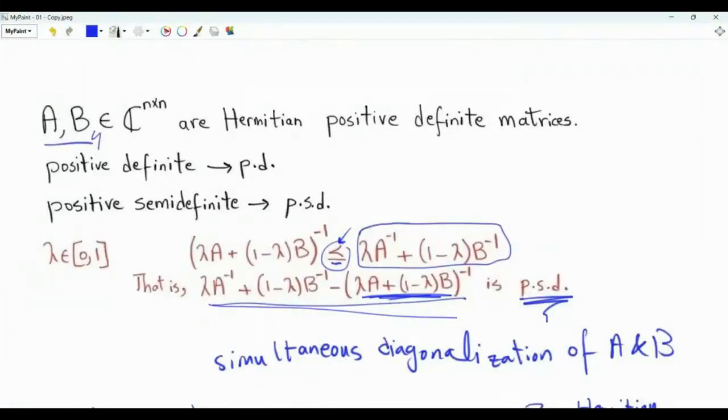To conclude, if matrices A and B are Hermitian and positive definite, then λA^{-1} + (1−λ)B^{-1} − (λA + (1−λ)B)^{-1}, where λ is between 0 and 1, is a positive semi-definite matrix. Therefore, for Hermitian positive definite matrices, matrix inversion is convex.